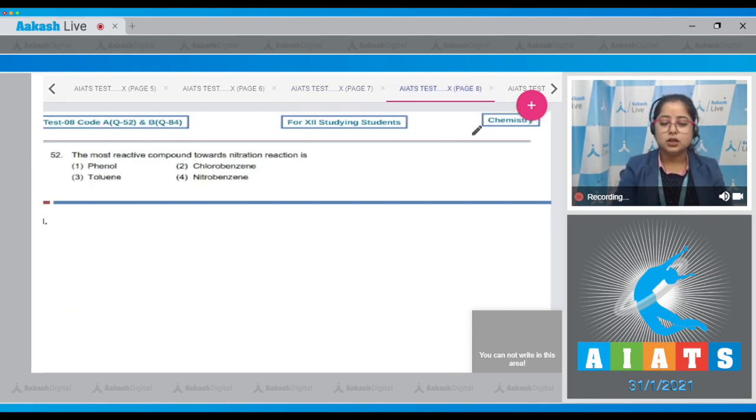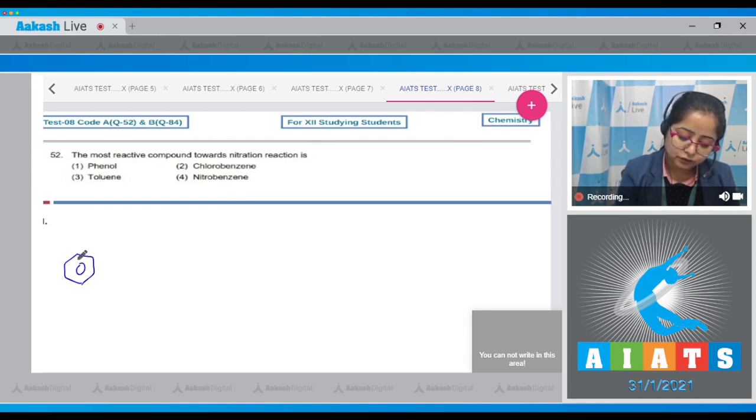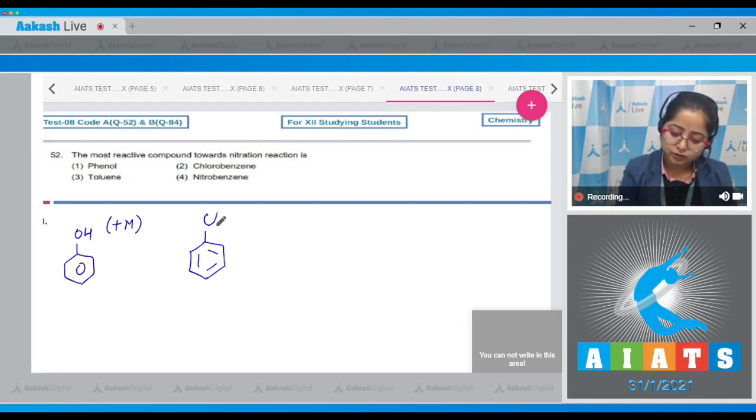Moving to next question, which is question number 52. Let's read it. The most reactive compound towards nitration reaction is. Student, first of all, I'm drawing the structure of the given compounds. First of all, we are given with phenol, and we know that here OH has plus M effect. Then we have chlorobenzene. This Cl shows minus I effect.